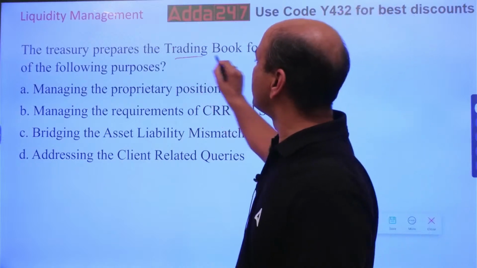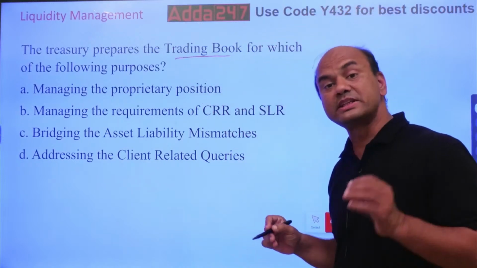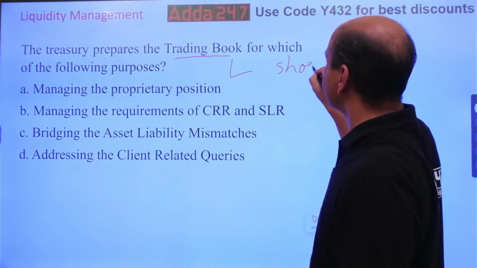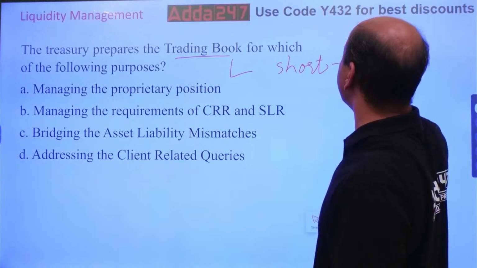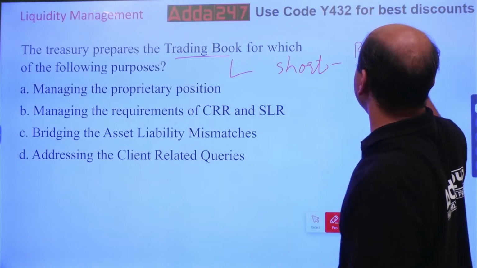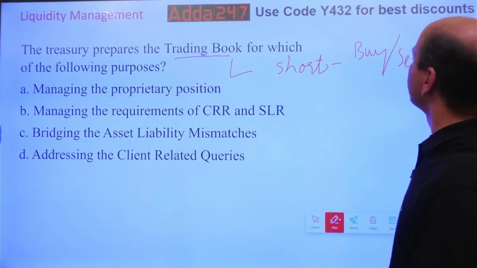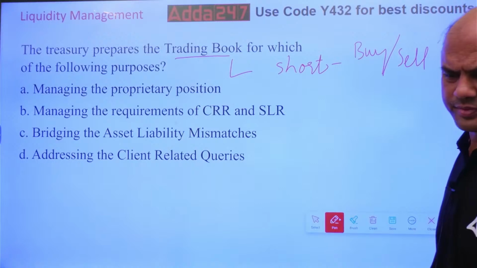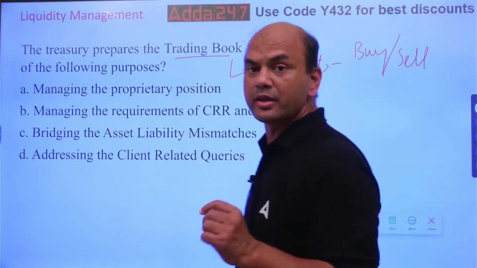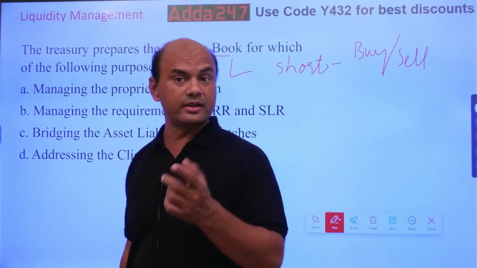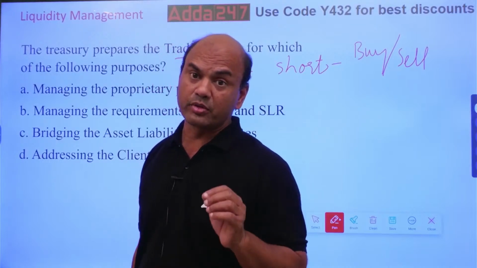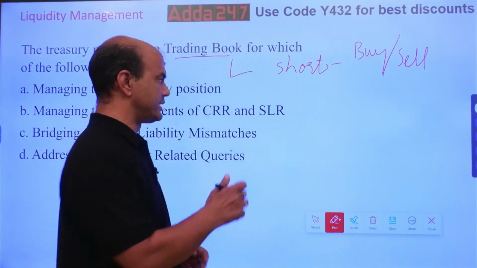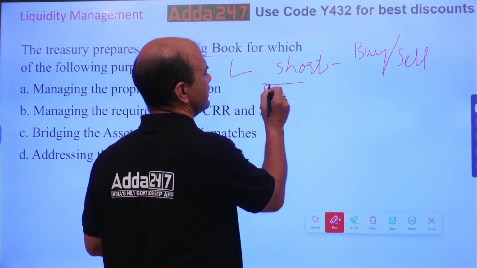So trading book means what? Here, trading book is always related to risk, liquidity risk. It is for short term, always short term. Here I purchase the bonds for buying and selling, both done by me. I purchase the bonds to buy and sell for profit. Whereas in banking book, I don't purchase the bonds for selling. In banking book, I purchase the bonds and keep till maturity.